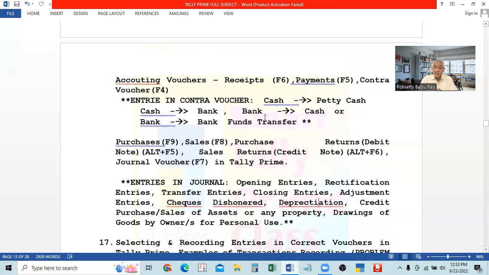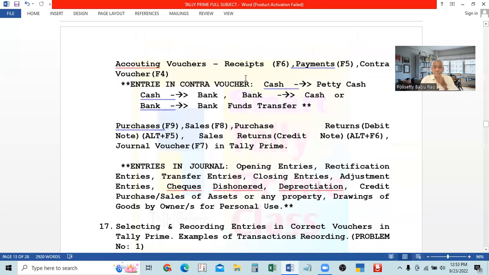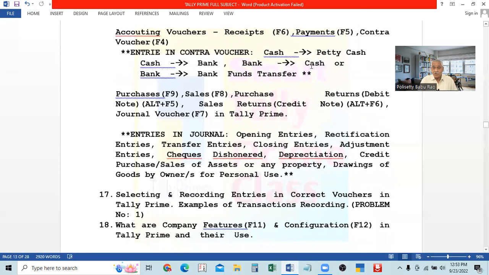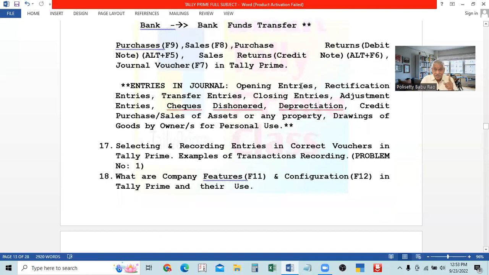But purchase or sale of expense and assets for cash, purchase or sale of fixed assets, it will be entered in the receipts and payments voucher. There is cash sale or purchase of assets.